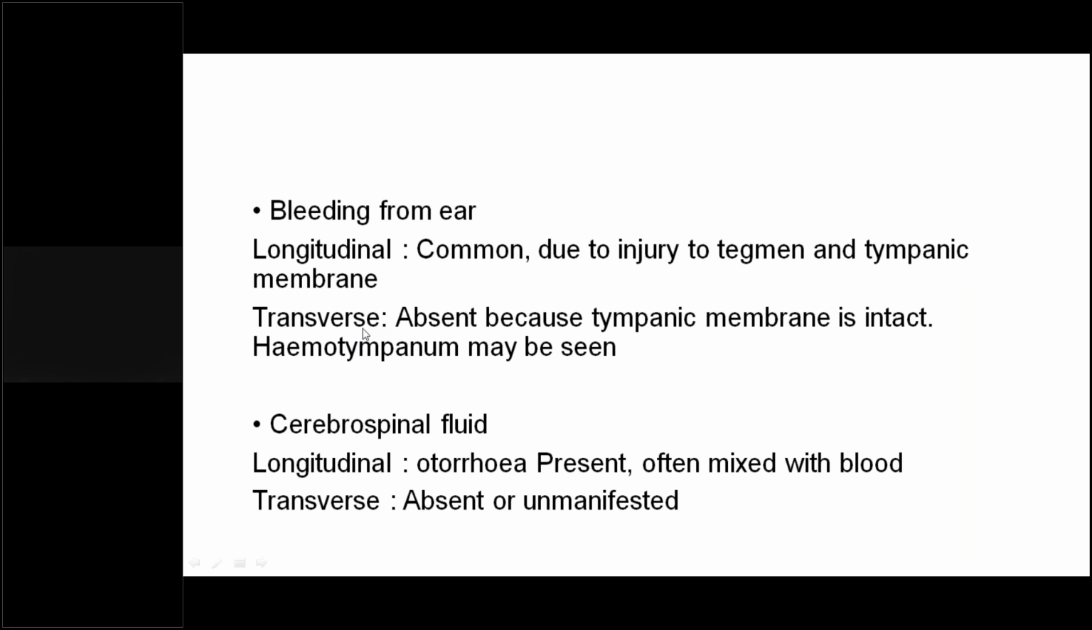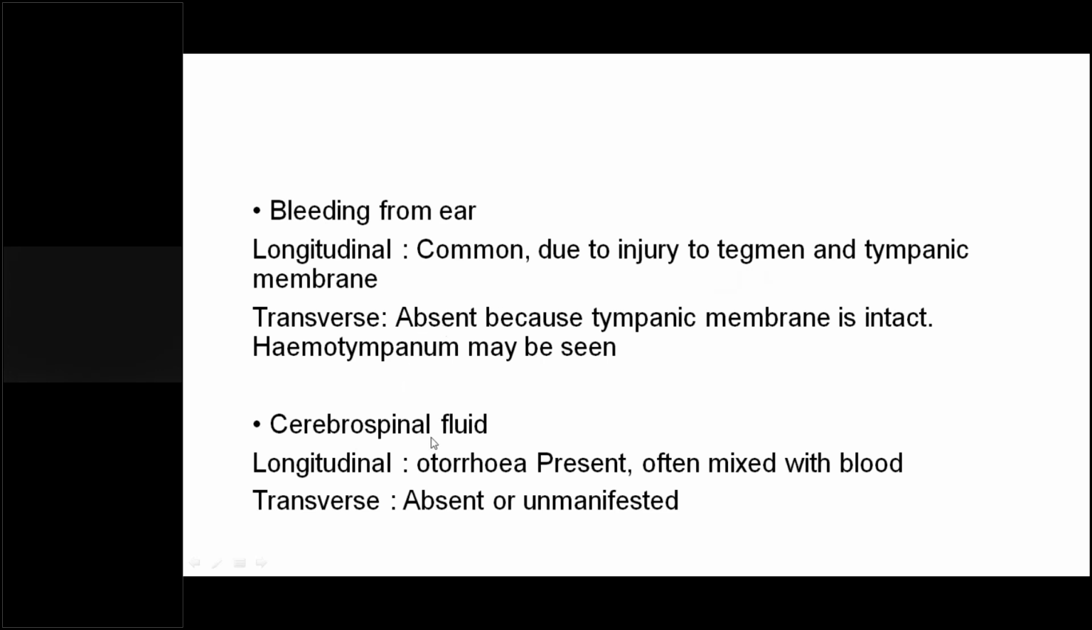Whereas in the transverse type of fracture, it is generally absent. If the tympanic membrane is intact, the blood might collect behind it, and hemotympanum may be seen. So when there is an injury to the tympanic membrane, as in the longitudinal type of fracture, bleeding is seen. Whereas in the transverse type of fracture, the tympanic membrane is intact, so hemotympanum may be seen.